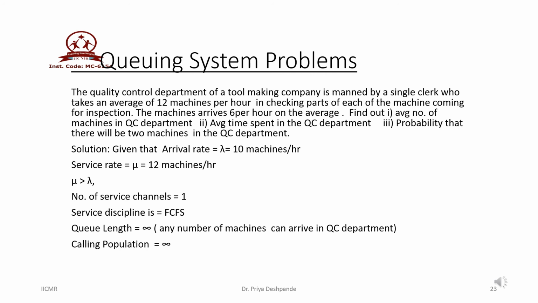So let us denote the information. Lambda is equal to 10 machines per hour. Then the service rate mu is equal to 12 machines per hour. Here the service rate mu is greater than lambda. Service channels is equal to 1. Service discipline is first come first serve. Queue length is infinite and the calling population is also infinite. So let us calculate the different parameters asked in the problem situation one by one.